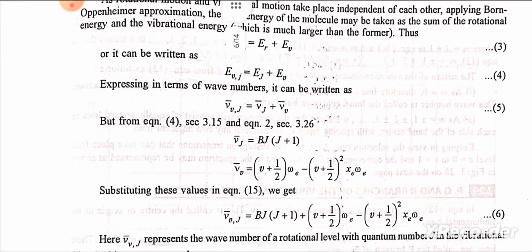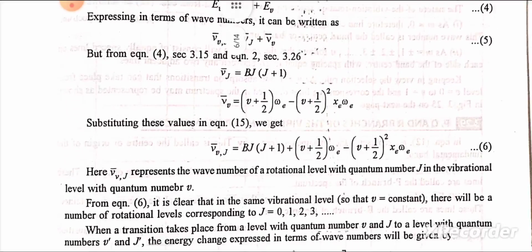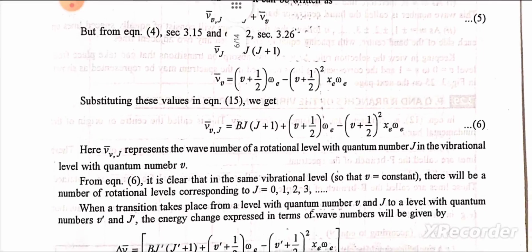But from equation 4 section 3.15 and equation 2 section 3.26, ν̄_J = BJ(J + 1), and ν̄_v = (v + 1/2) ω_e − (v + 1/2)² x_e ω_e. Substituting these values in equation 15, we get ν̄ = BJ(J + 1) + (v + 1/2) ω_e − (v + 1/2)² x_e ω_e.